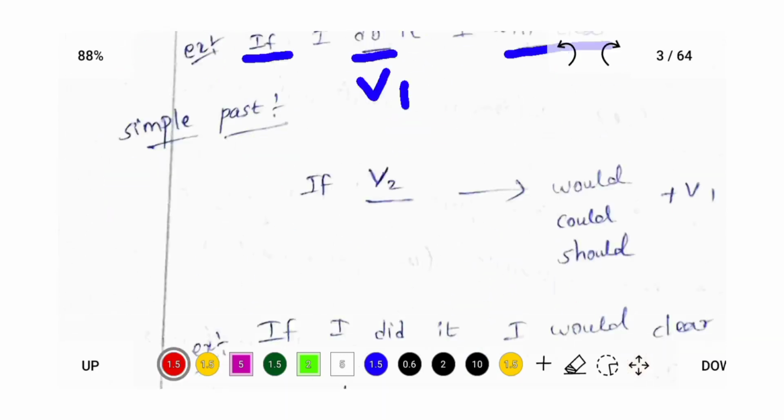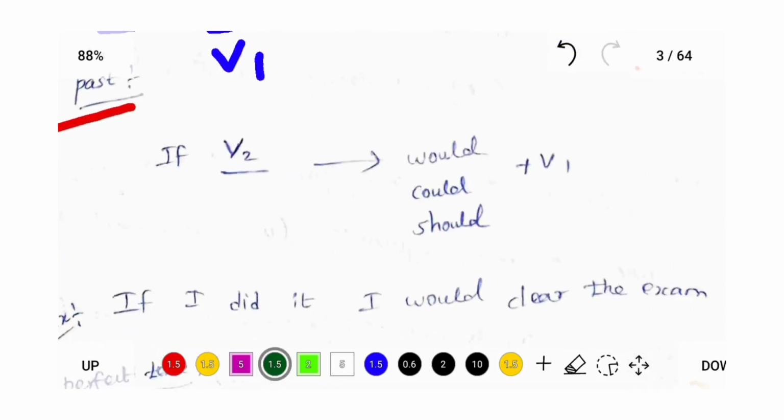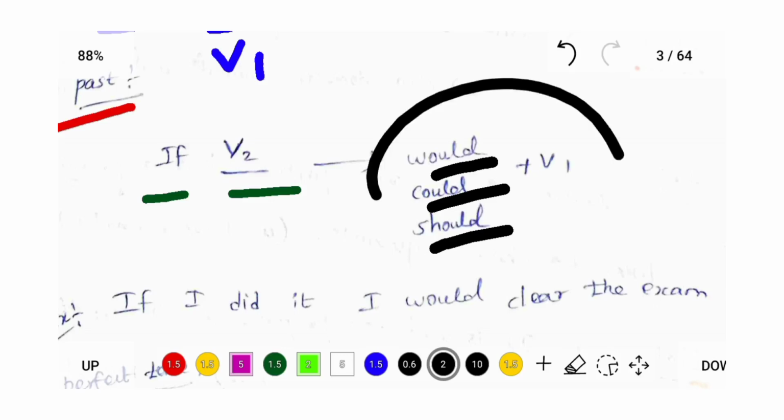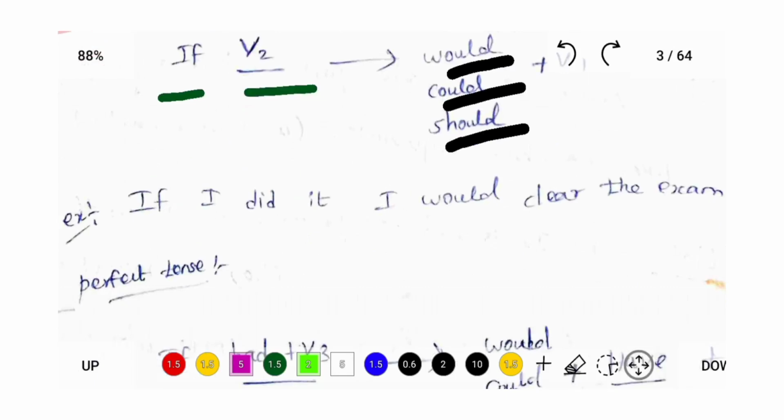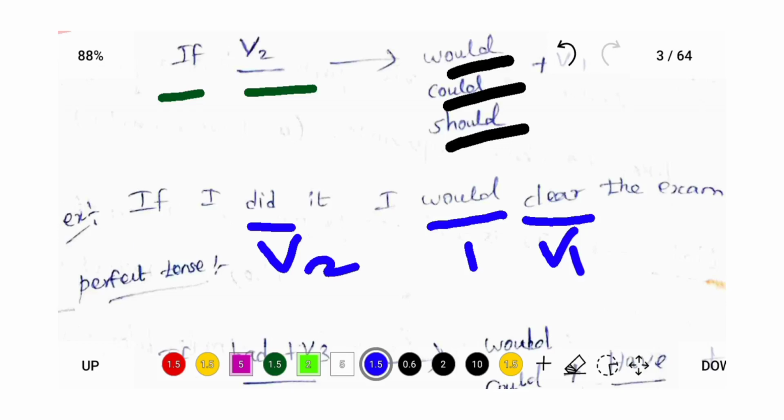Next we are going to see the simple past tense based sentence. If followed by a V2 verb. When you see "if" followed by a V2 verb in a sentence, then check for would, could, should followed by a V1 verb. Let's see the example. If I did it, I would clear the exam. "Did" is a V2 verb, "would" is a modal verb, and it is followed by a V1 verb. This is the past form.